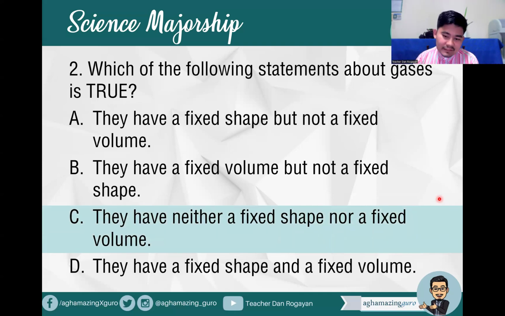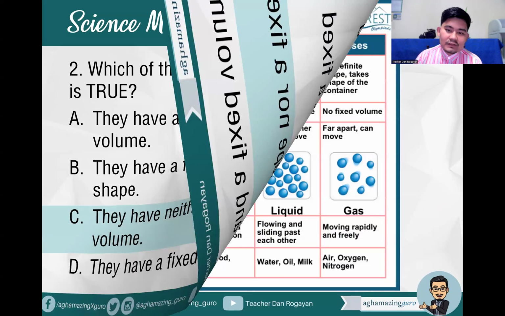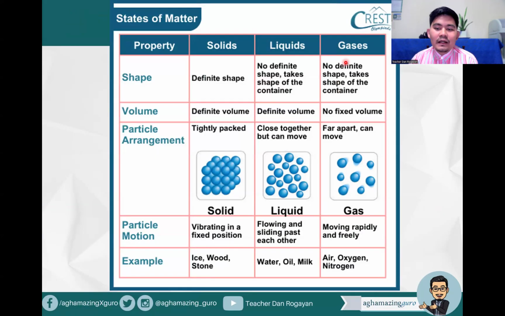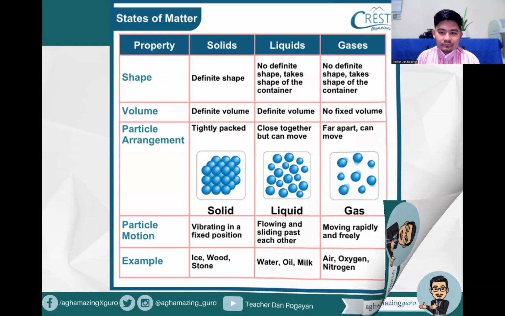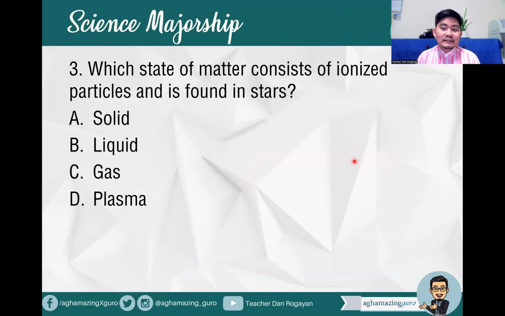So they have indefinite shape and indefinite volume. You can see that gases have no definite shape and take the shape of the container, and have no fixed volume. In terms of particle arrangement, gases are far apart and can move, moving rapidly and freely. Examples are of course air, oxygen, and nitrogen. As compared to solids with definite shape and definite volume, liquids have no definite shape but with definite volume.